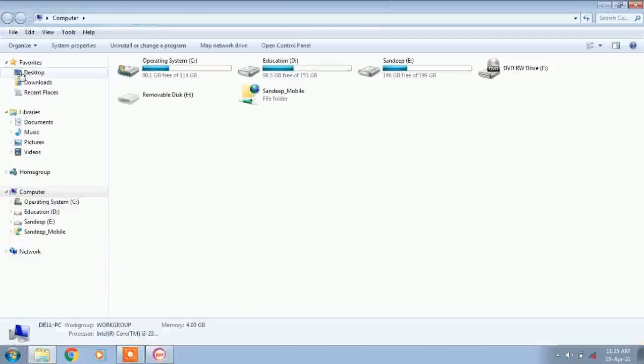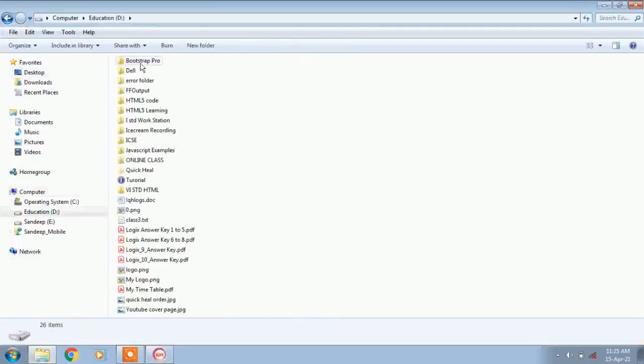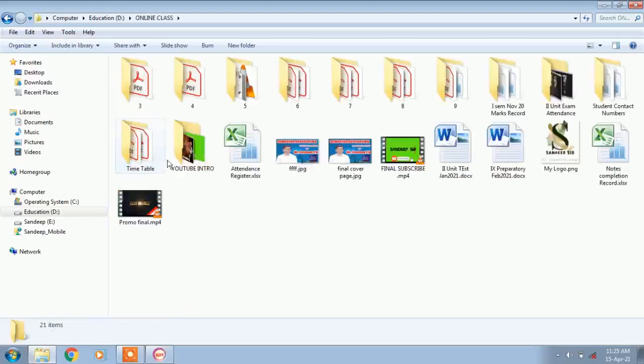In my system, here I have a drive. For example, these are the folders, and these are the files. For example, I'll open this online class folder. In this folder, again I have 3rd standard, 4th standard, 5th standard. Like this, all the class folders have been created, and every class folder contains files.